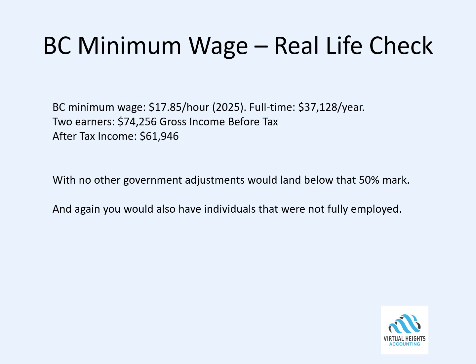And then again, considering that below-median amount, you're also going to include in that group the underemployed, individuals that are not fully employed.